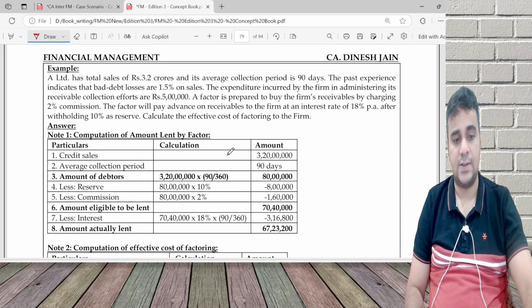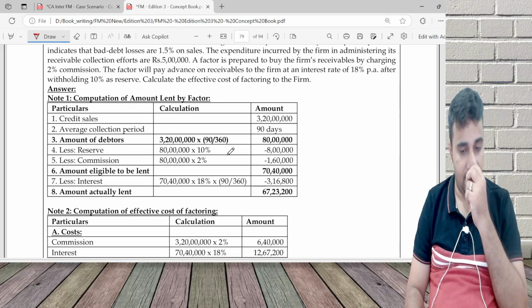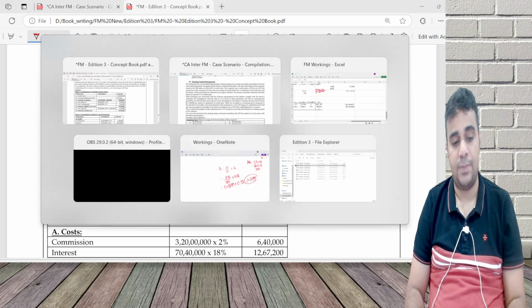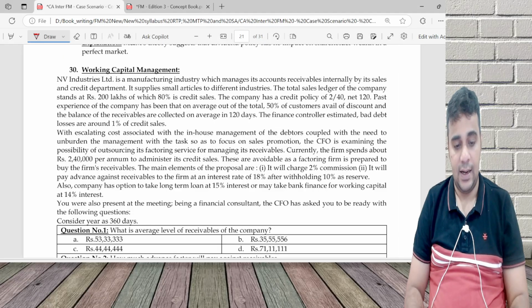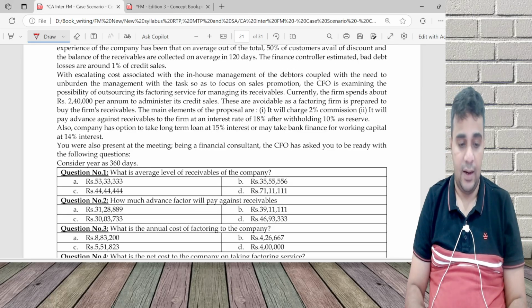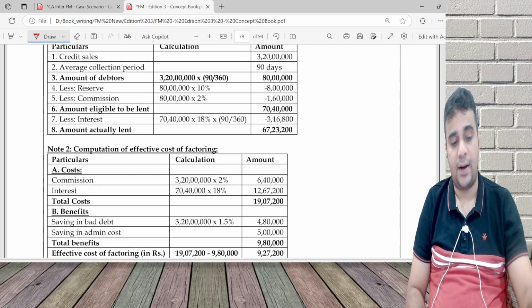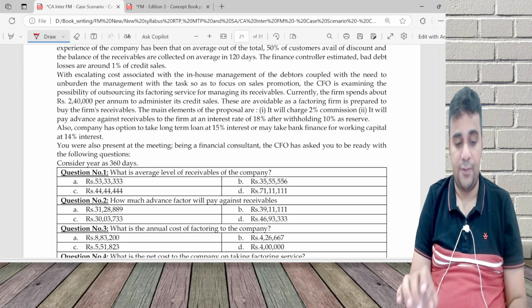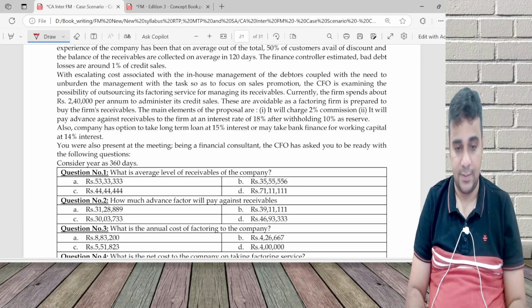For factoring, this is the format. Credit sales, collection period, amount of debtors. Less reserve, less commission, amount eligible to lend. What is the average level of receivable? How much advance will the factor give? Annual cost of factoring, total cost, effective cost of factoring. Everything will come from the format.